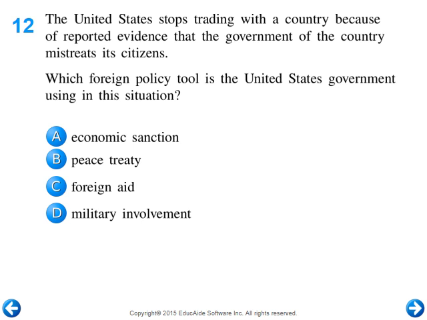12. The U.S. stops trading with the country because it's reported evidence that the government of the country mistreats its citizens. Which foreign policy tool is the United States government using in this situation? This is going to be an economic sanction. Economic sanction was basically, we have a problem with something you're doing, so because of that, we're not going to do business with you.